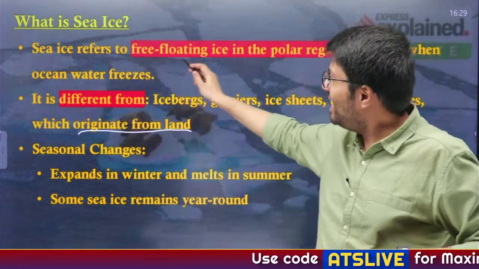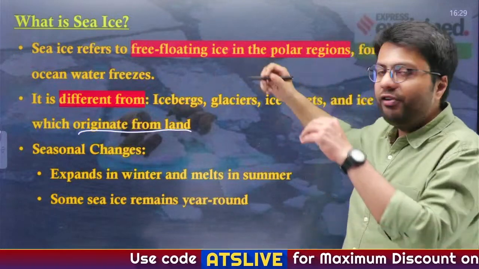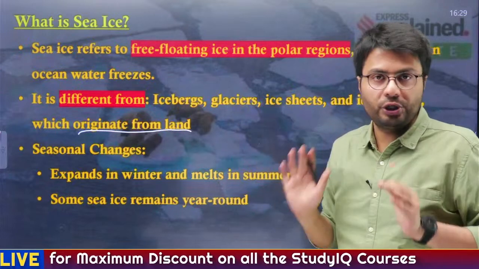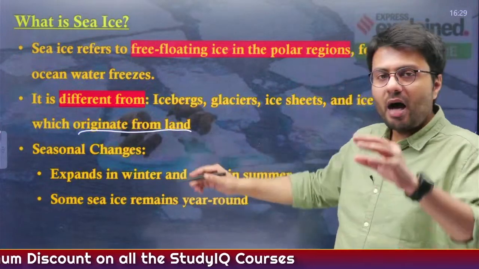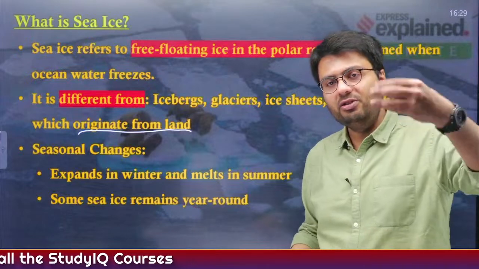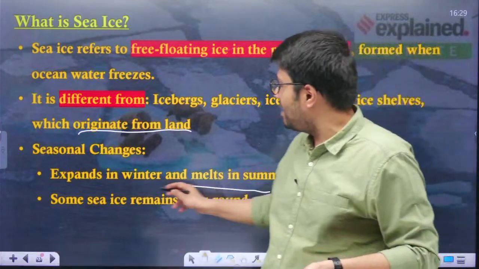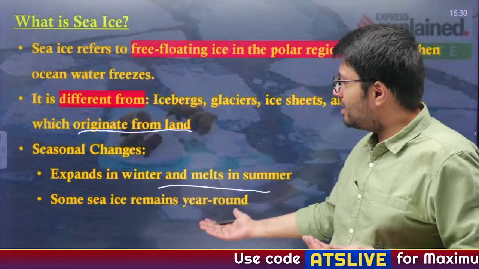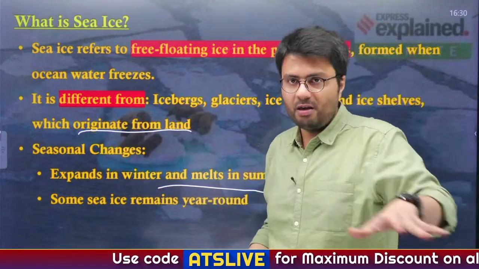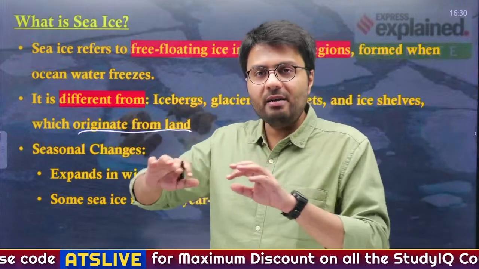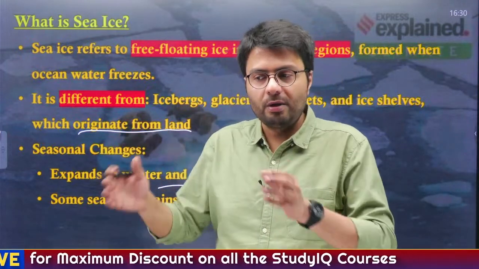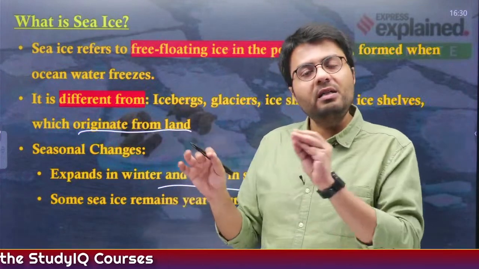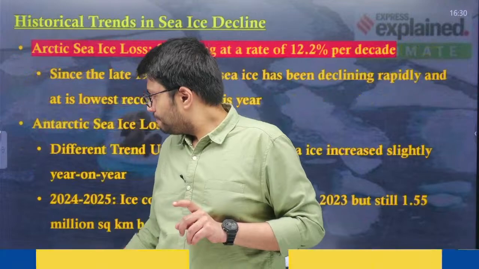On the other hand, sea ice, as the name suggests, is free floating ice formed from the top layer of the ocean waters, right? Now, the availability of this ice changes with the season. For example, it expands in winter and melts in the summer, whereas some sea ice remains present year round. So you can't say that ice will go absent during the months of summer. The amount of that sea ice might reduce, however, it will be present in some form or the other.